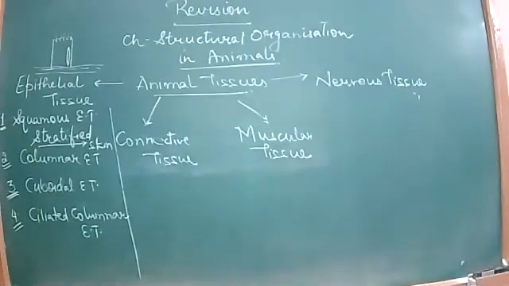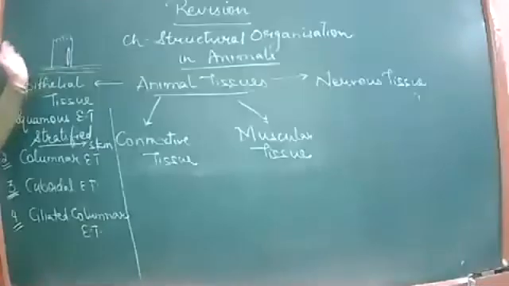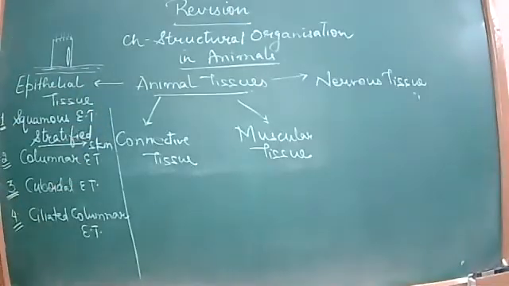Where there is a movement of materials across an organ, where it is required, the cilia are helpful. These hairy projections are helpful in moving the materials across the organ. So these are the ciliated epithelial tissues.